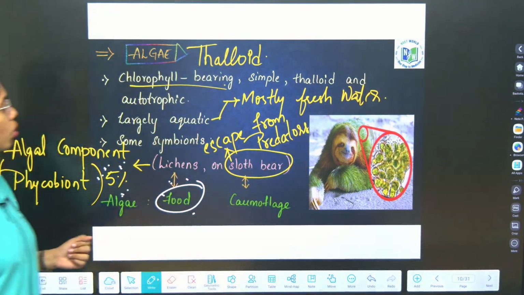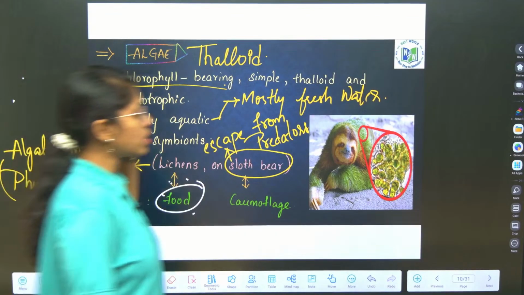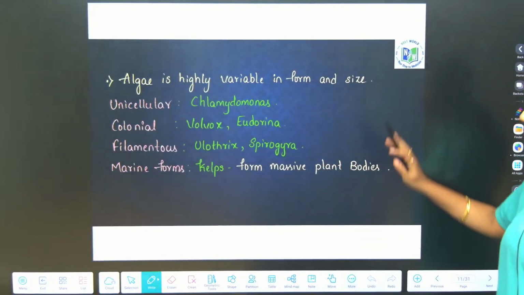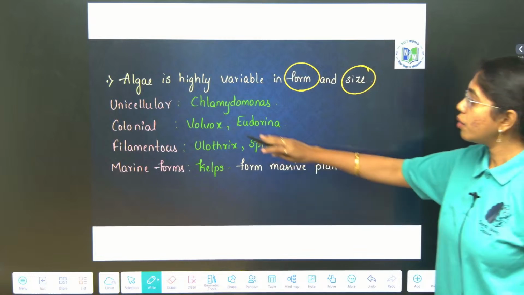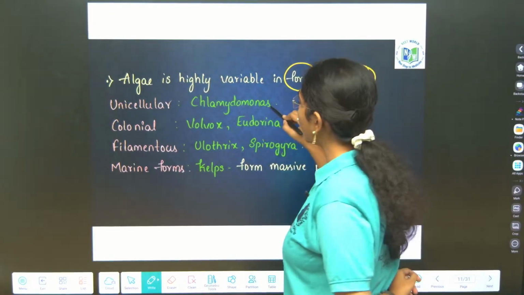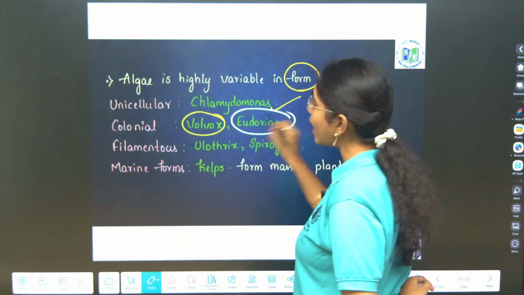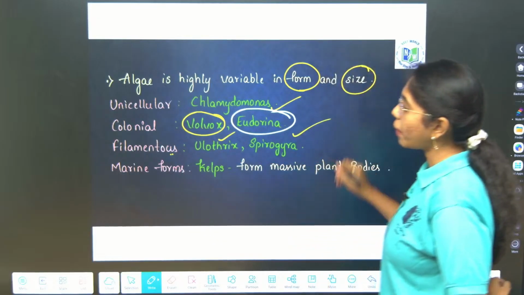Clear, right? So this is about the habit and habitat of algae. Next, if you see, algae is highly variable in both form and size. Unicellular algae includes Chlamydomonas. Colonial algae includes Volvox and Eudorina. Filamentous green algae includes Ulothrix and Spirogyra.